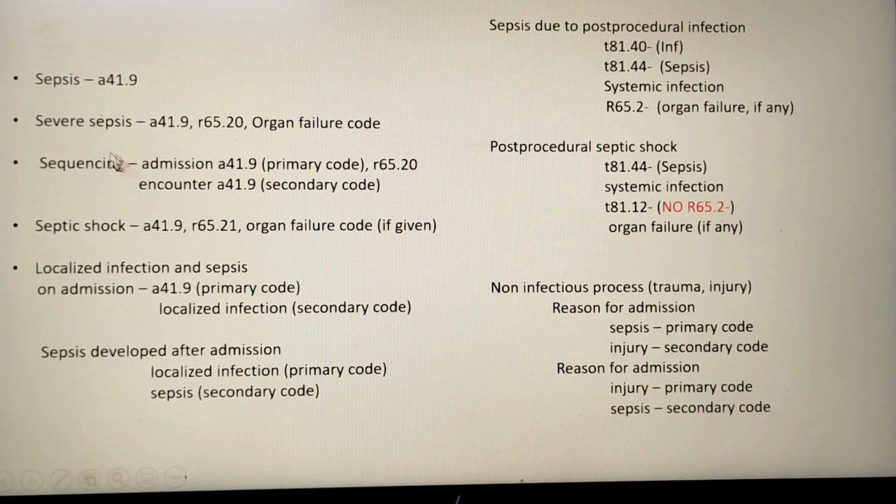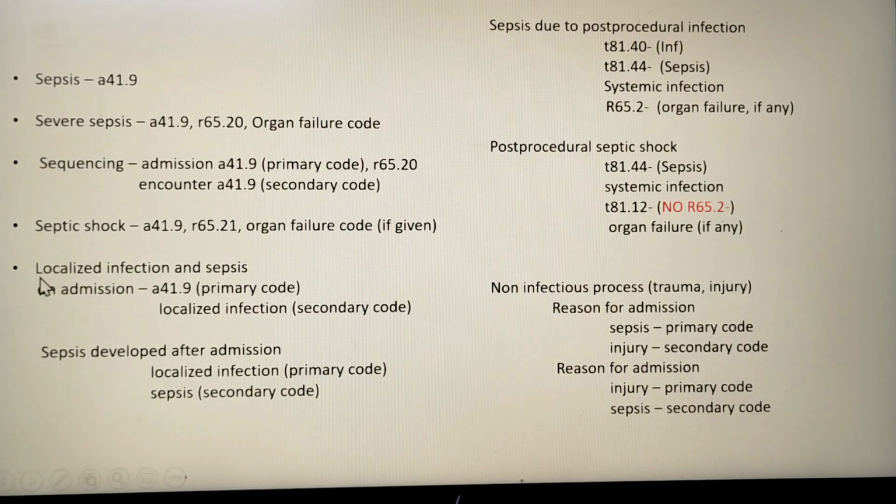Next, coming to sequencing of severe sepsis. If it is present on admission, then the sepsis will be the primary code. If it developed during an encounter, then it will be the secondary code. Next is septic shock. Shock means first the sepsis code, then the severe sepsis with septic shock code, then organ failure if given.